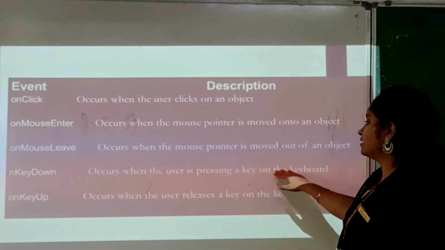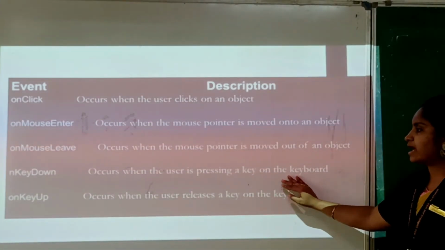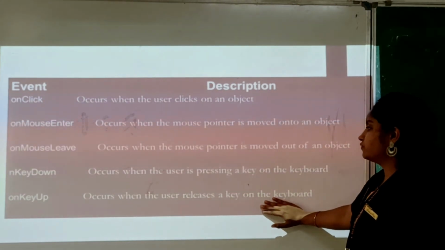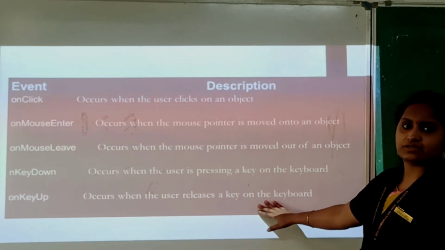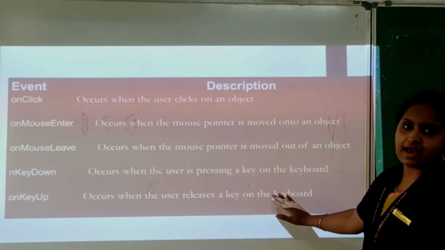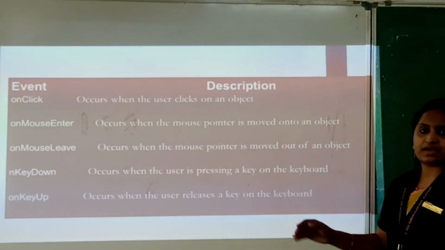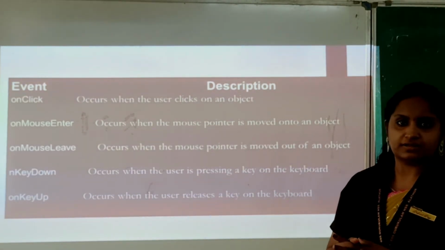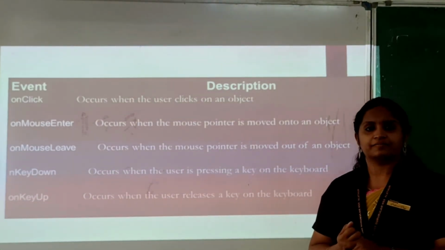If you press any key on the keyboard it will access the value. Another one is on key up. If you release a key on the keyboard, it will call the function. So these are the main events and their descriptions which we use in JavaScript functions. Using these events only we are accessing the content.